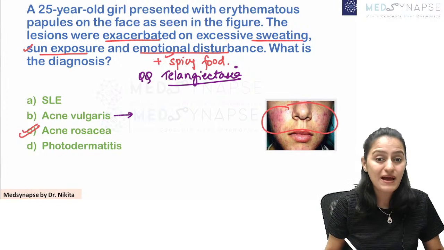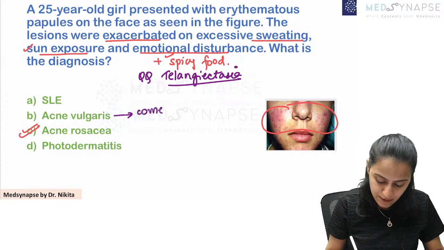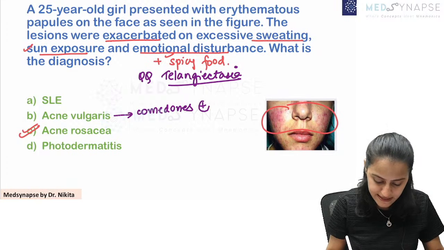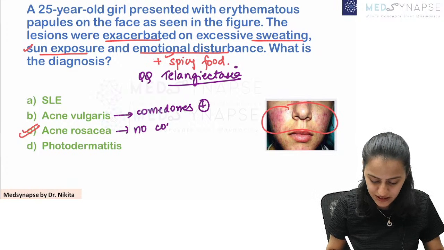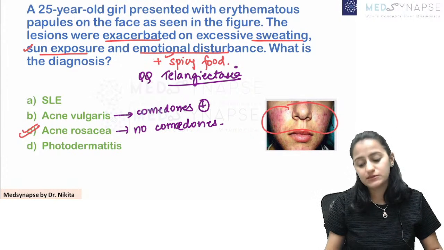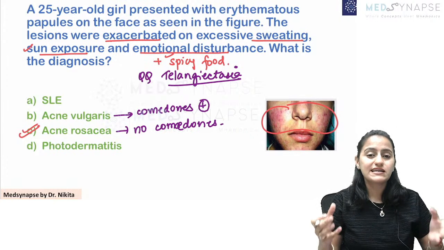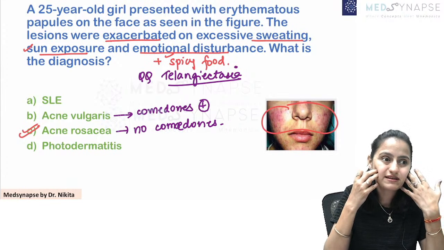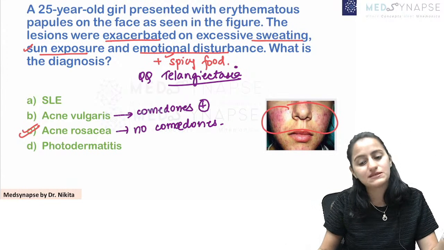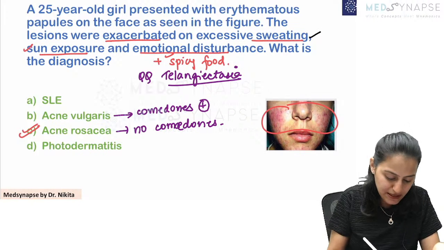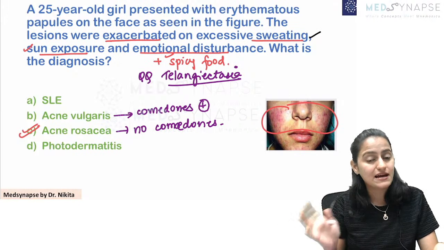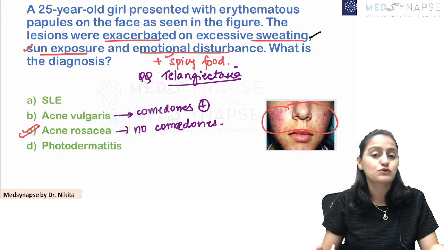How is it different from acne vulgaris? In acne vulgaris, the comedones are present, while in acne rosacea, there are no comedones. Remember that. So remember rosacea, like a rose, there is red appearance, there are red prominent vessels, telangiectasia, precipitated by sweating, spicy foods and all of those is acne rosacea.